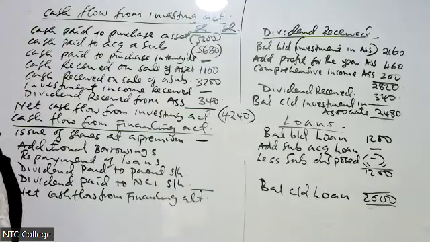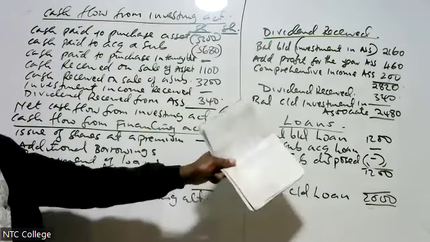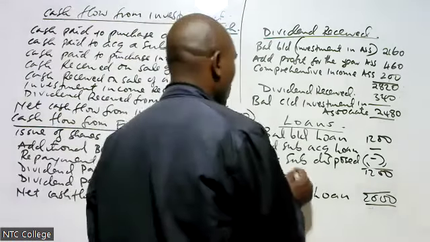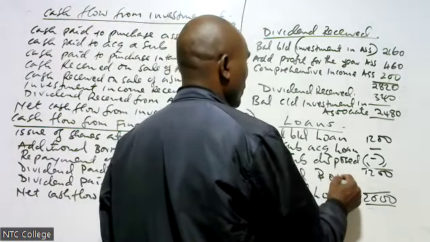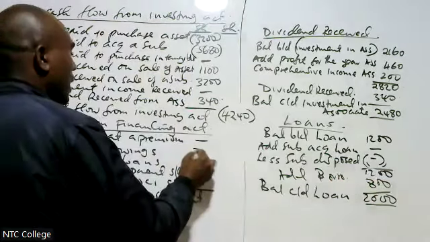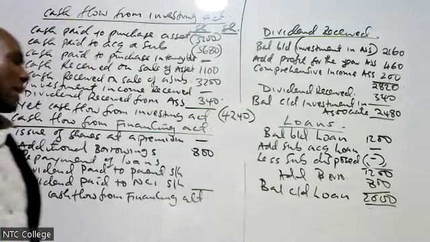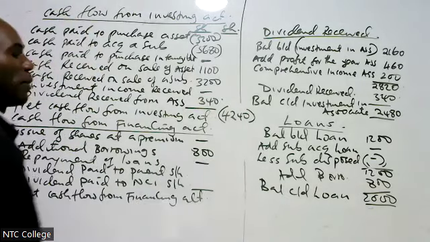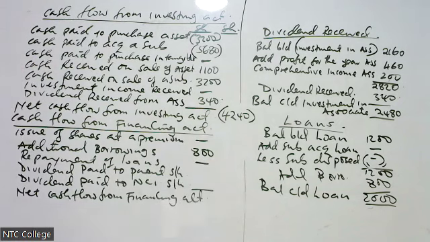As you can see, it is increasing. Therefore, it's additional borrowing of 800. Just come here and add 800. Therefore, repayment, I put a dash. I did not repay, but I borrowed more.